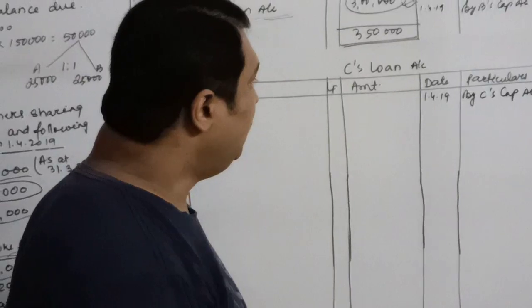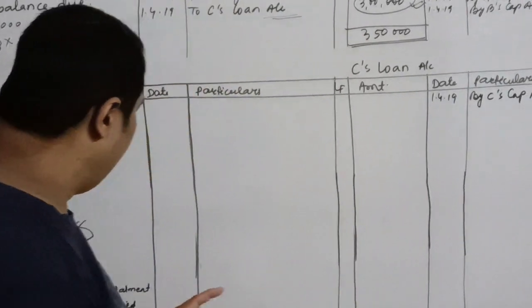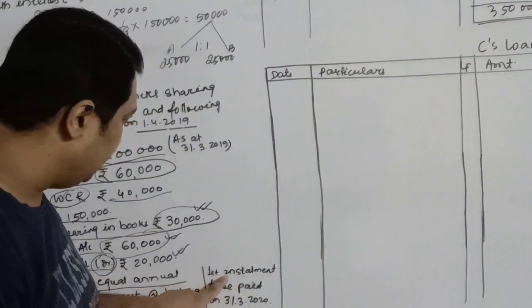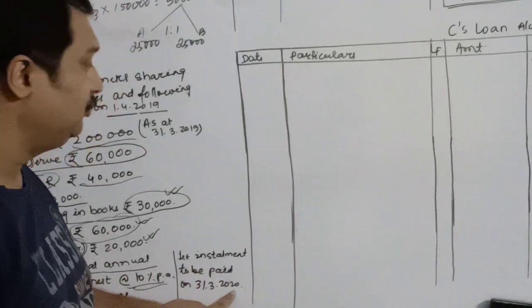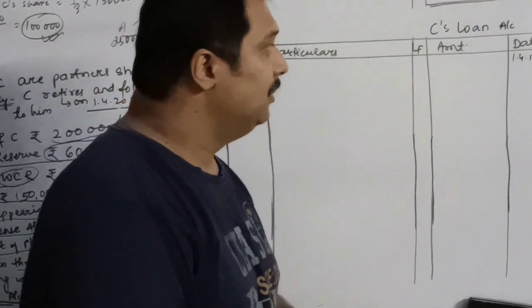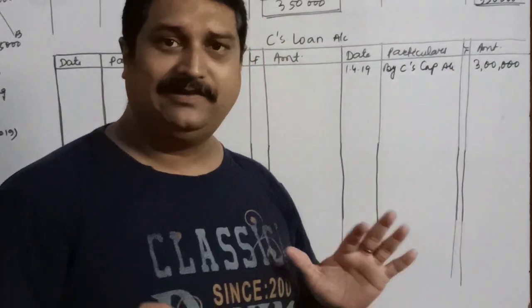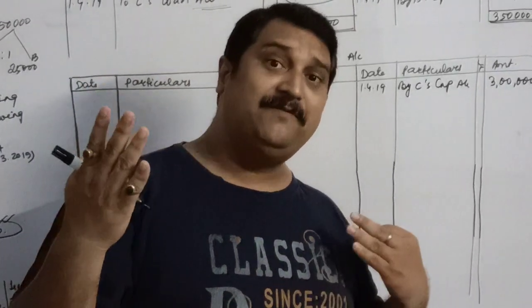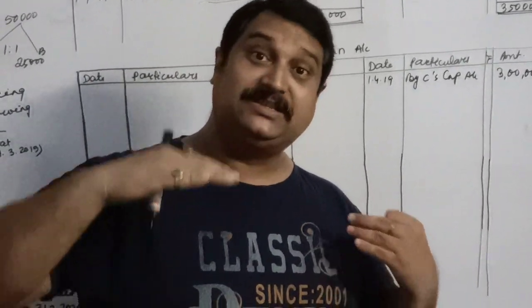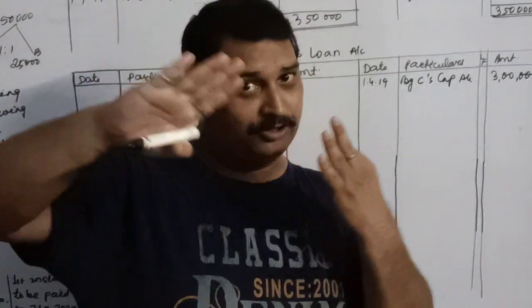Now, children, this is on 1st April. The question clearly says that the first installment is to be paid on 31st March 2020. So this is the loan account at the beginning of the year. How much is the loan? 3 lakhs. And when will we pay? At the end of the year, meaning 31st March 2020, for the full year.